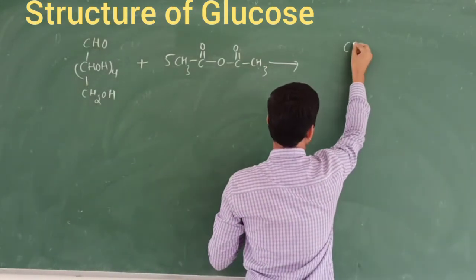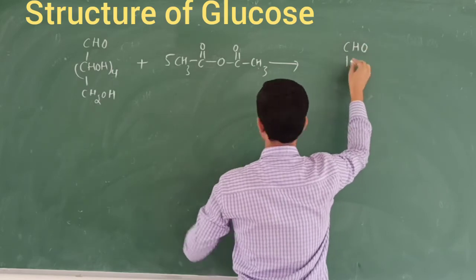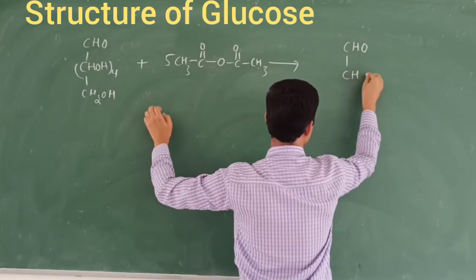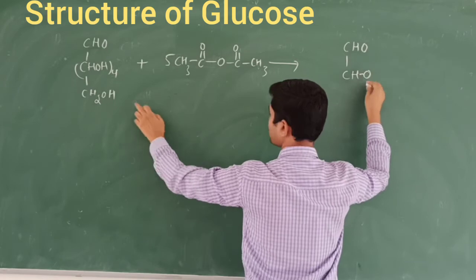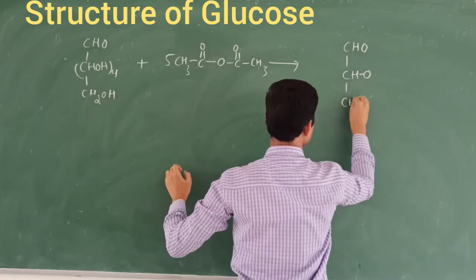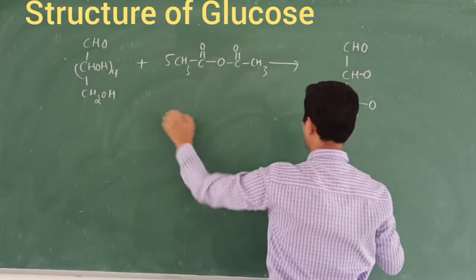The CHO is not disturbed at all, so we write this CHO as it is. CHO bonded with oxygen as it is, and this CH2 also bonded with oxygen as it is.